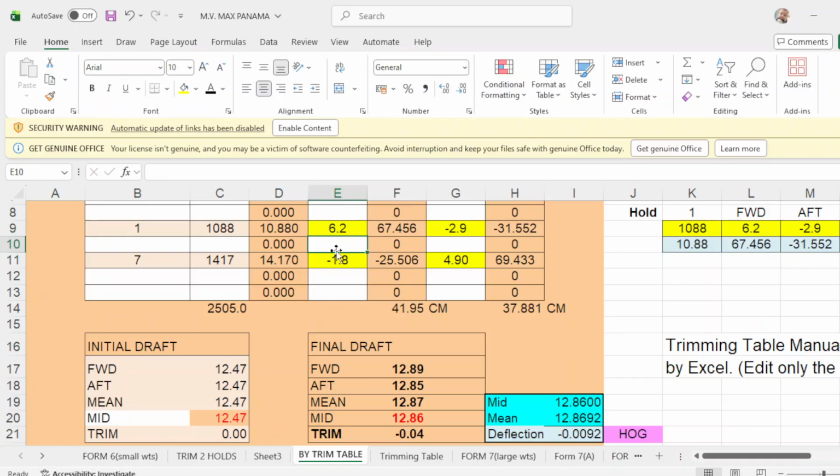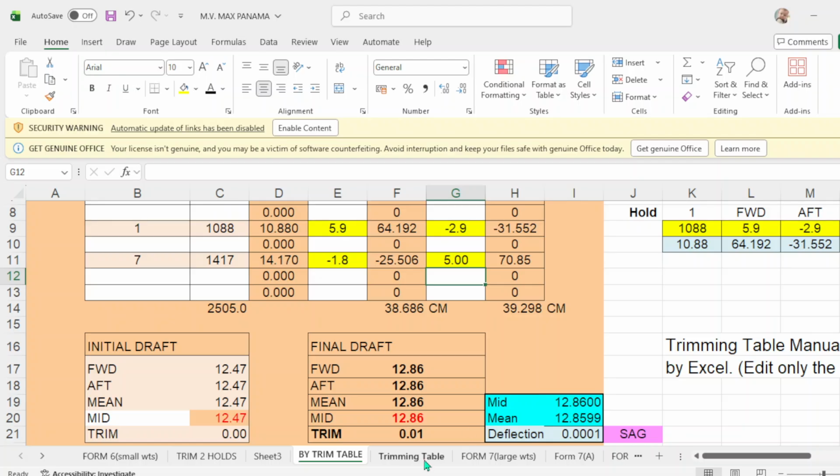It's too much, so we put it 5.9. 0.9. Then you have 12.86. Okay. So your trim by the head is lessened by 1 centimeter. Now you adjust the up part. Okay, this will be your up part. We'll adjust this one. So let's make this 5. What happens to 5?